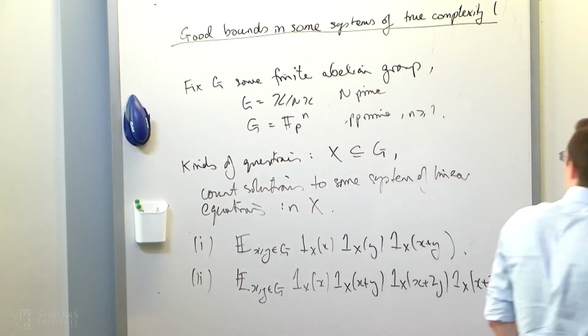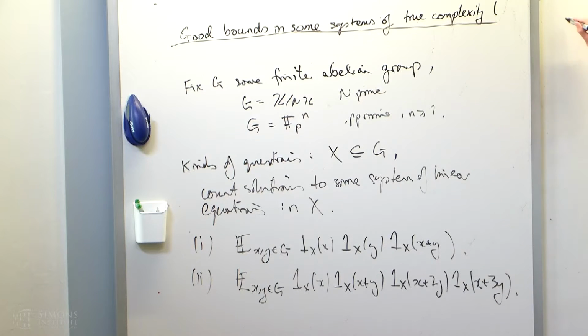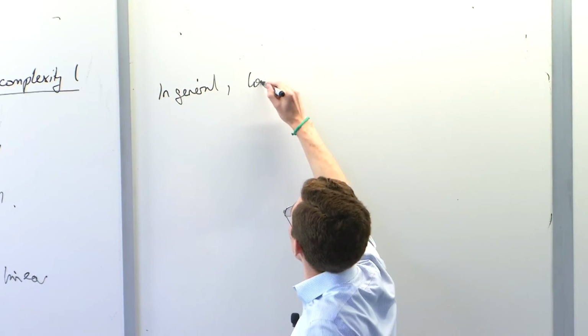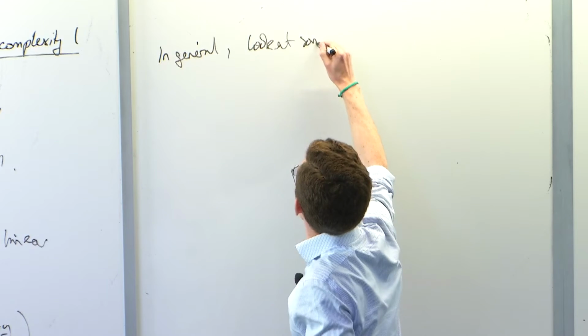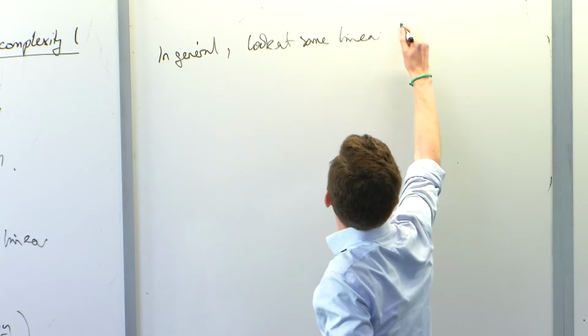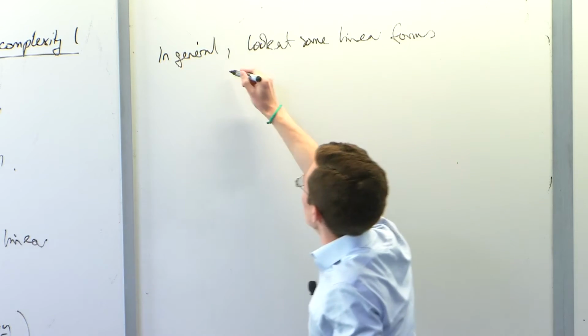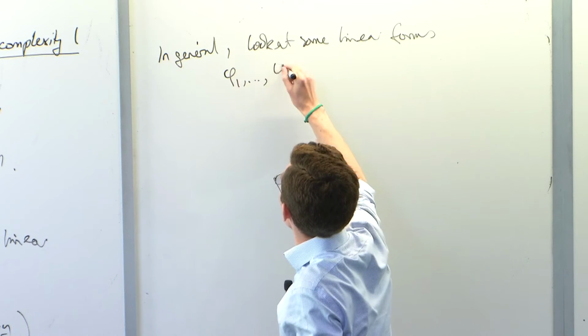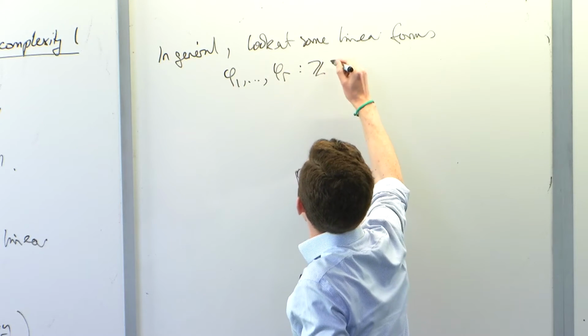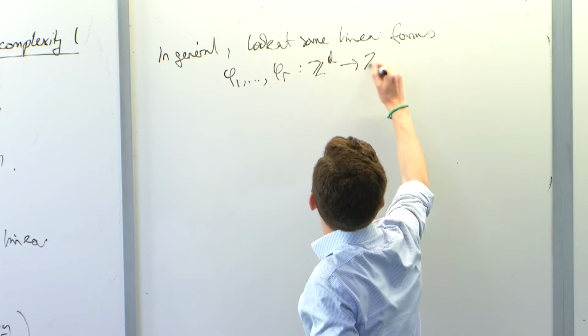In general, case 3, I'm going to look at some system of linear forms. So these will be phi 1 up to phi r, and these are linear forms from Z^d to Z.